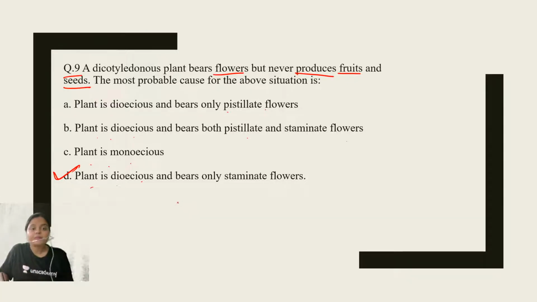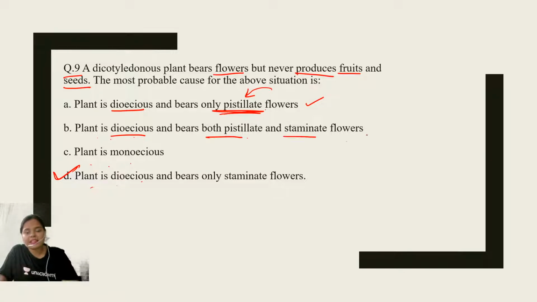That means the plant is dioecious and bears only pistillate flowers. Dioecious means a separate male plant and a separate female plant will be present. If it is a pistillate flower, then with the help of cross pollination, fertilization can take place in these pistillate flowers, and the process of fruit and seed development can take place. Now, this option, plant is dioecious and bears both pistillate and staminate flowers, is technically incorrect.